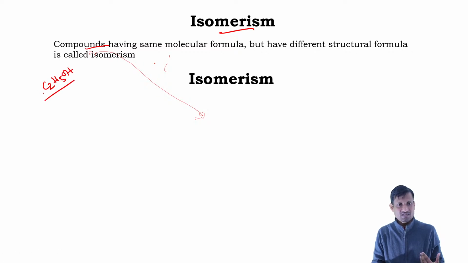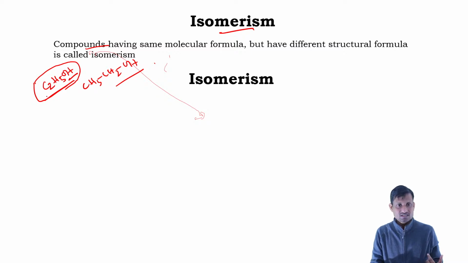This is an OH group. If we expand it, it looks something like this. So the OH is here, and basically this is an alcohol, as we just learned.